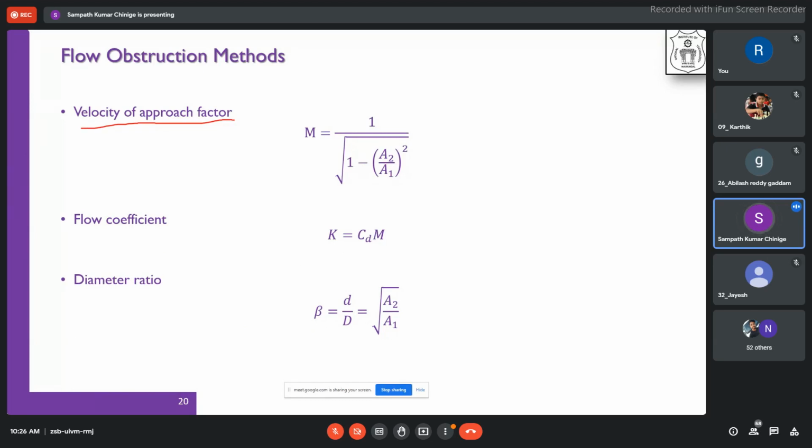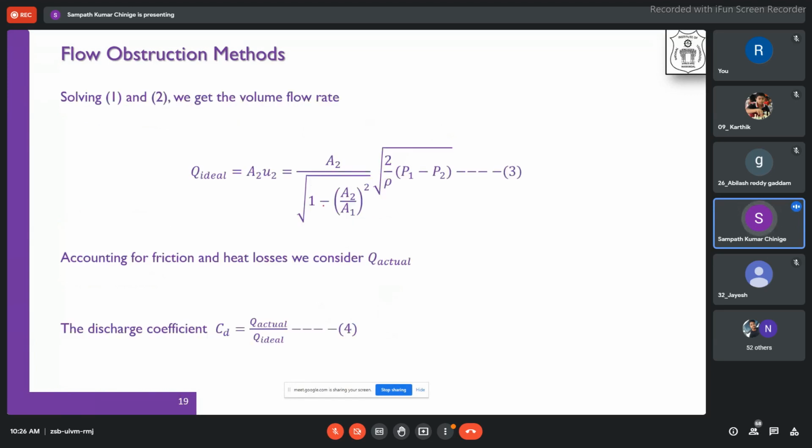We are saying that this is a value which we call M. And then we also define another term called the flow coefficient K, which is nothing but CD into M. Where does this CD into M come from? 1 by root of 1 minus A2 by A1 squared is M, and we are using the CD term here. So CD into this M value, we are calling the flow coefficient.